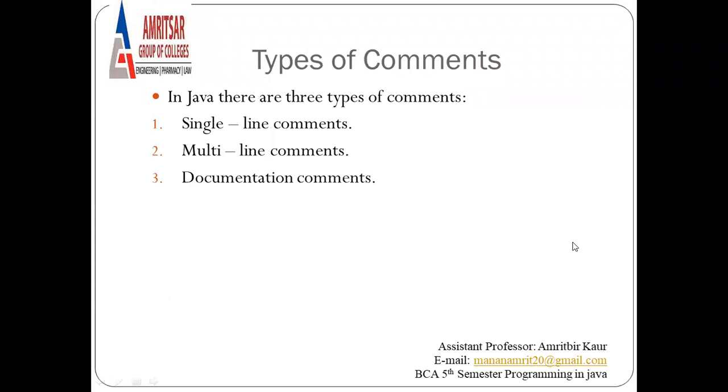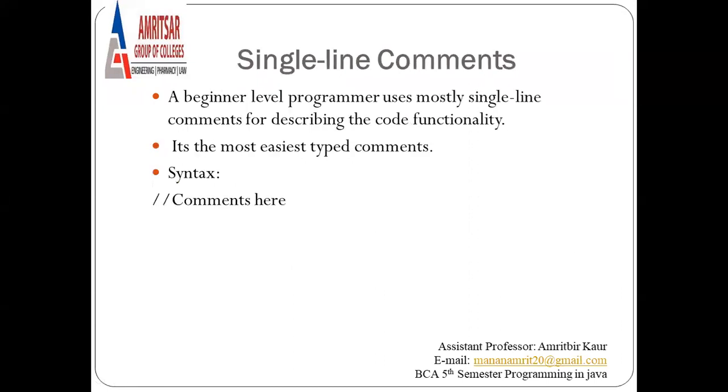Types of comments. There are 3 types of comments: single line, multi-line, and documentation comments. Now we will study each type of comment one by one and learn what the main difference between these types is. Firstly, we have single line comments. A beginner level programmer mostly uses single line comments for describing the code functionality. It's the easiest type of comment.